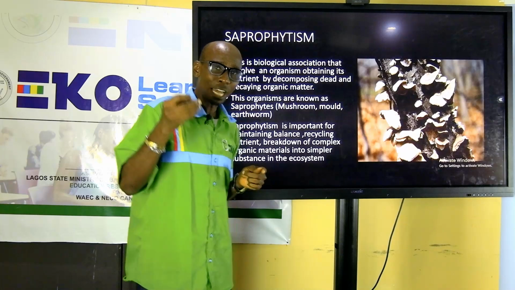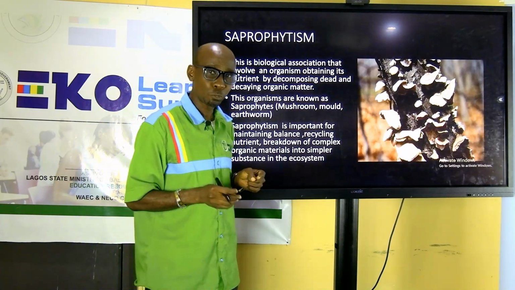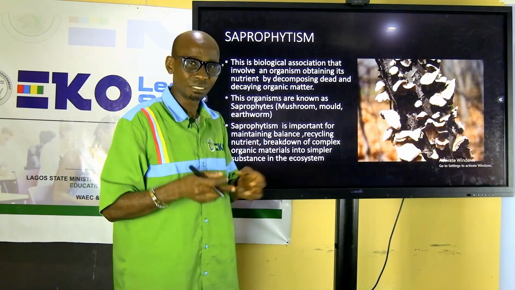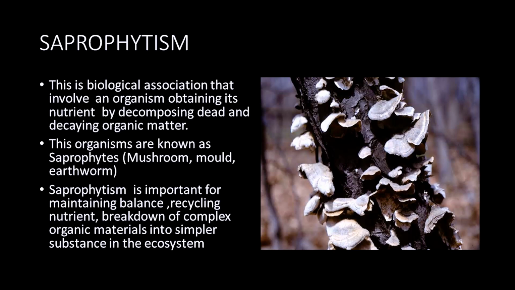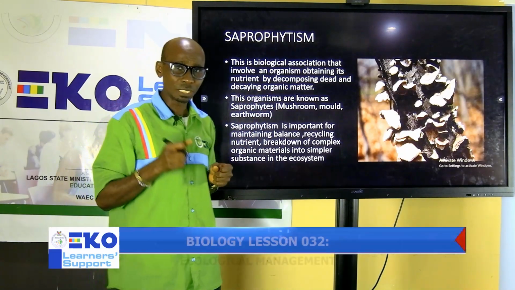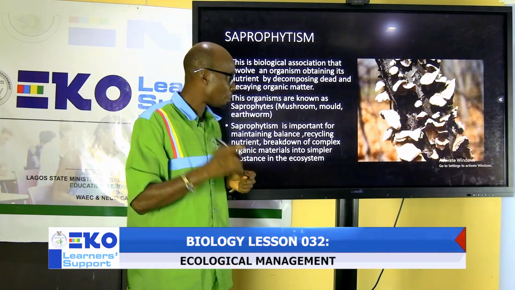The organisms that do this type of association are called saprophytes. Saprophytes are organisms that feed on dead, decaying organic matter. They only feed on the dead, like a vulture. If an animal is not dead, a vulture will not feed on it. So saprophytism is an association in which one organism obtains nutrients from dead or decaying organic matter.